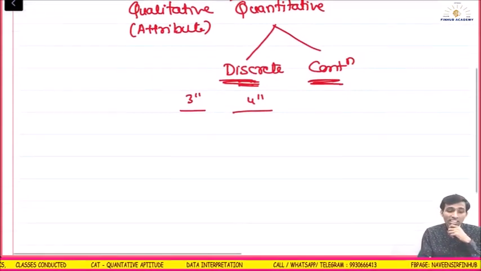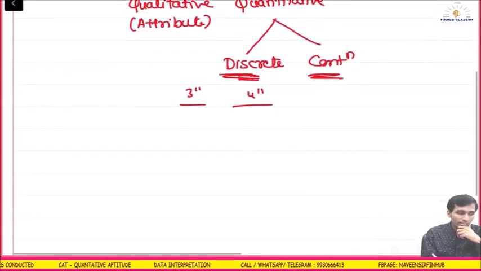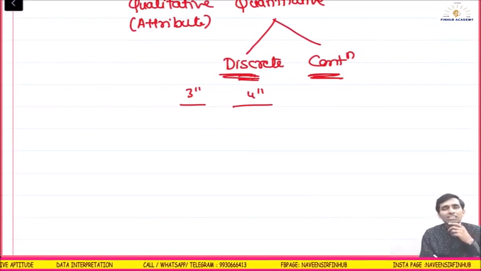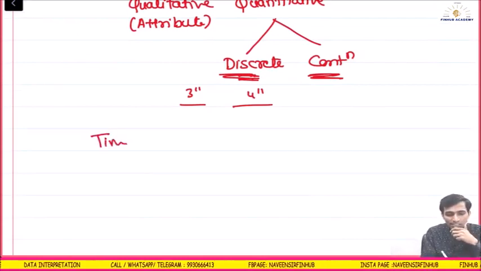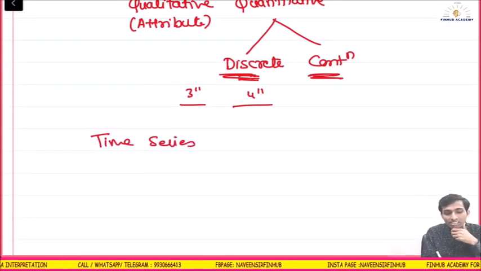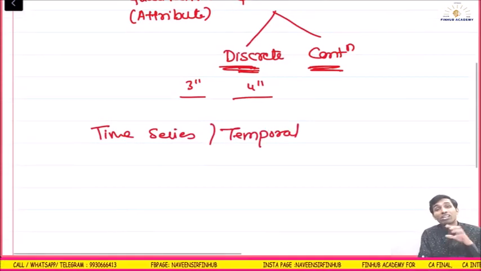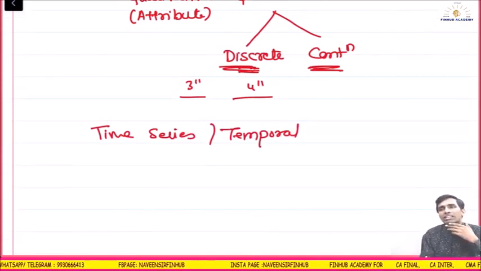Data can be time series data, with different names. Time series data is the first type. The other name they have used is temporal. Time series data means the time is given.